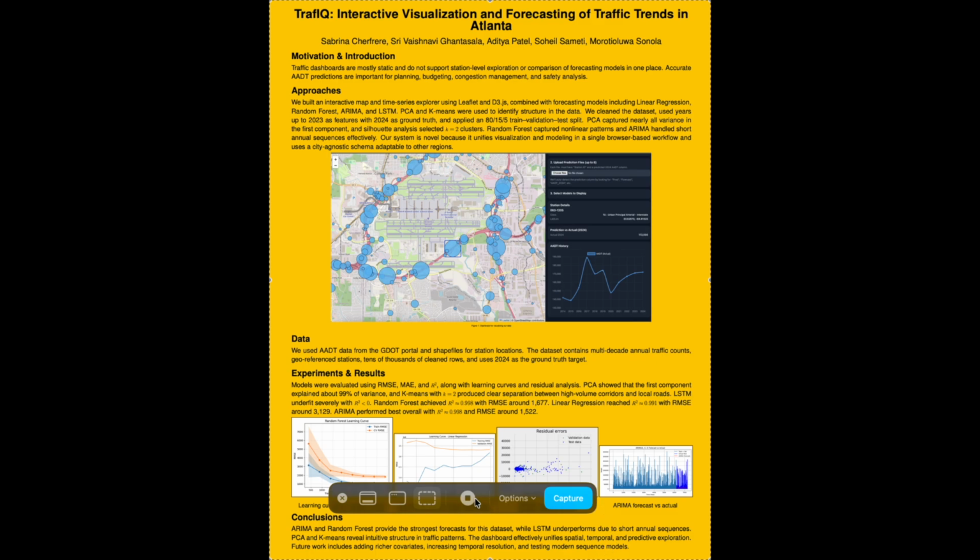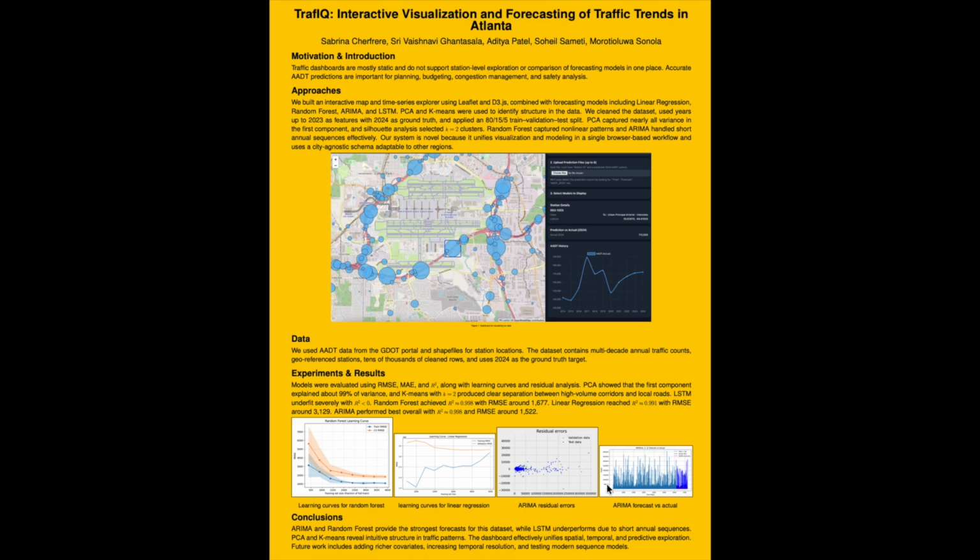Our data included multi-decade AADT counts from the Georgia Department of Transportation, merged with station shape files. We used all years up to 2023 as model features and used 2024 as ground truth. After cleaning, we had tens of thousands of rows representing stations across the Atlanta area. We used an 80-15-5 split: 80 train, 15 validation, and 5 test.